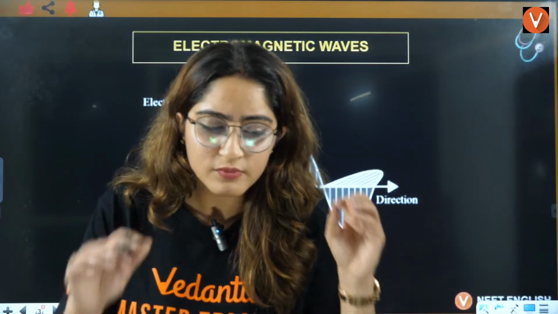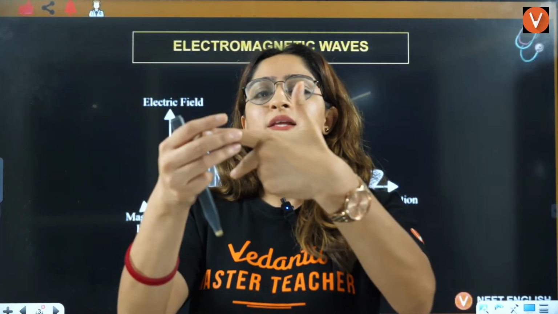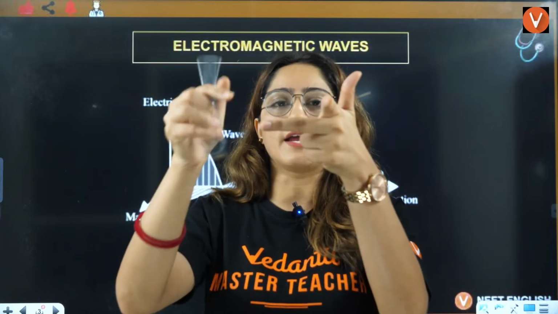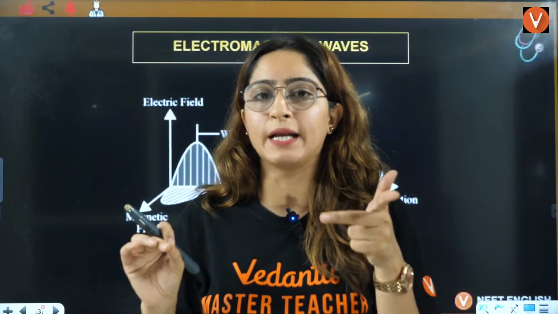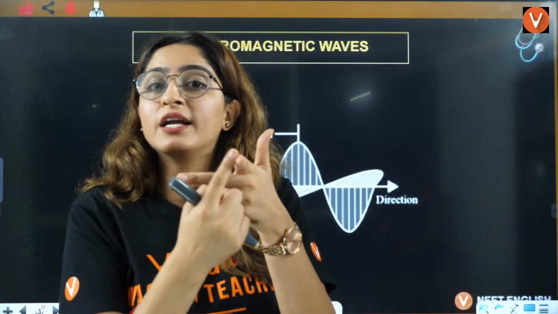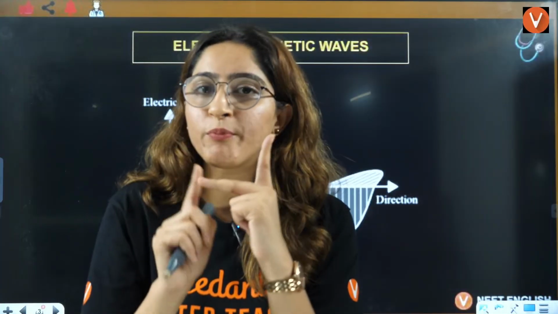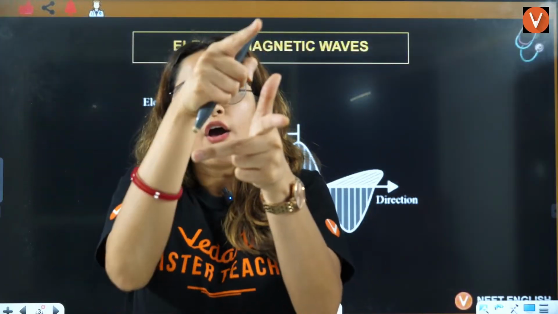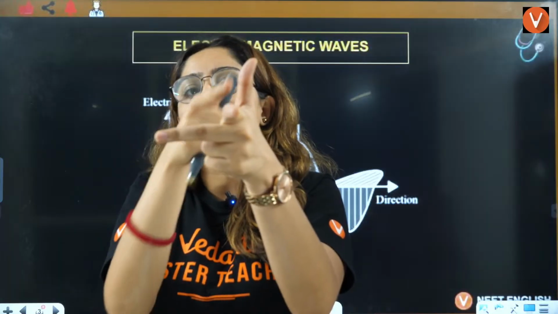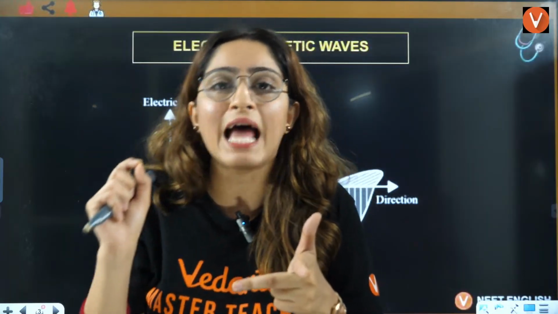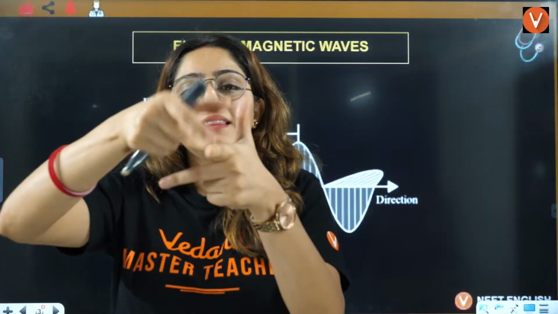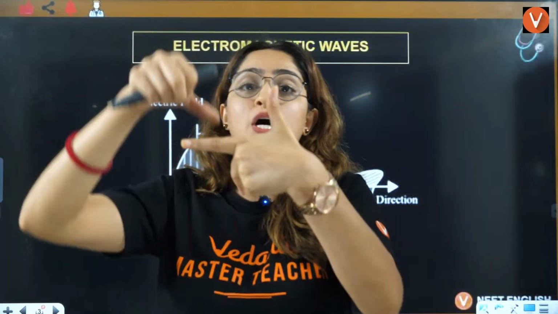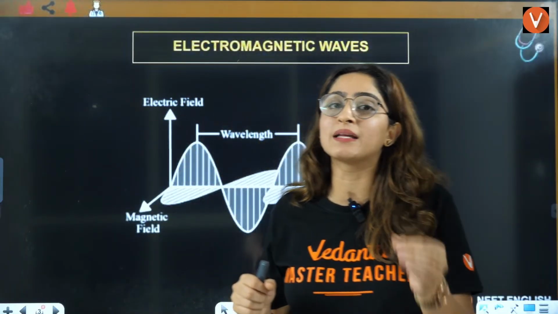If the wave is propagating in this direction, then the electric field will be perpendicular to the propagation of the wave, and the magnetic field also will be perpendicular to the propagation of the wave. Perpendicular means at a 90 degrees angle. And these electric and magnetic fields are perpendicular to each other. That is called the electromagnetic wave.